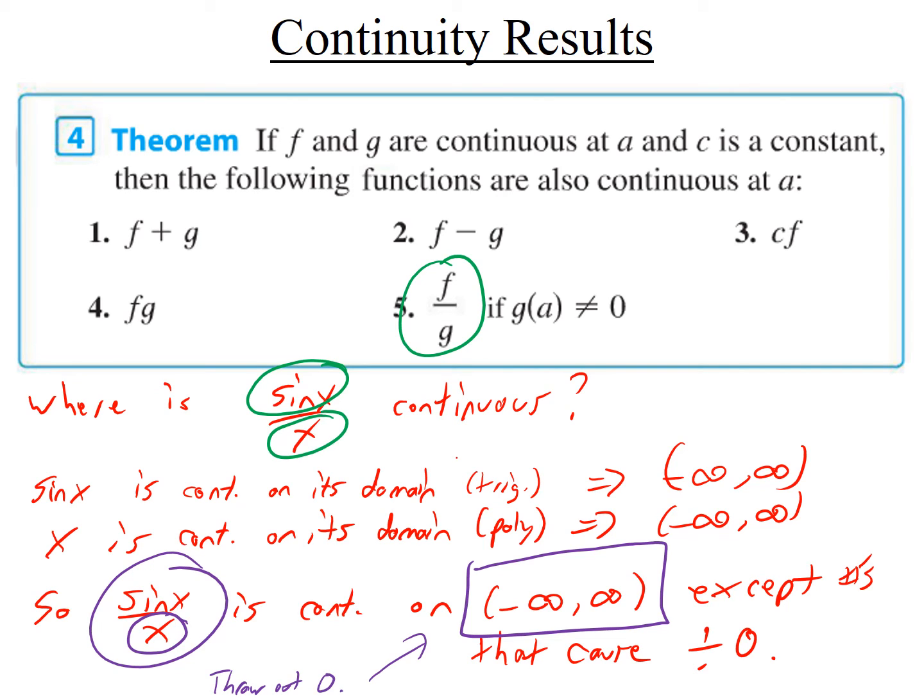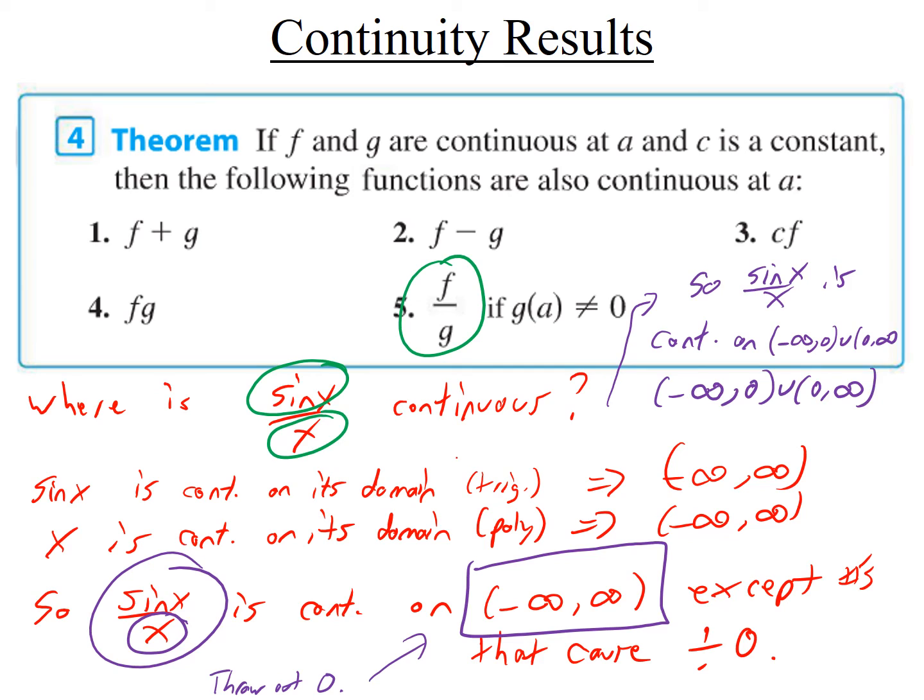Okay, so I'm going to have to erase some stuff here. Maybe I can squeeze it in up here. It's a little sloppy, but that way I don't have to erase anything. So this function, sine x over x, is continuous on, got to throw out 0, negative infinity to 0, union 0 to infinity. These are all parentheses, no brackets, just to make sure we're clear. So you basically just throw out 0, and that is the answer to that one.